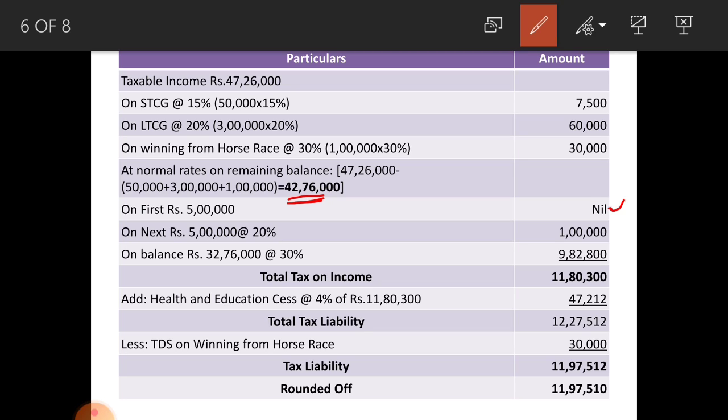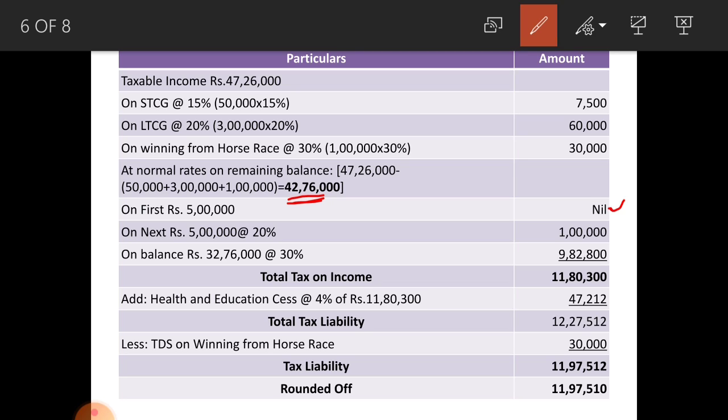His total tax on income amounts to rupees 11,80,300, that is 9,82,800 and 1,30,000, 60,000 and 7,500.